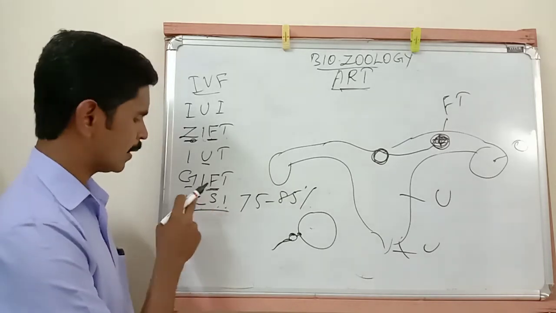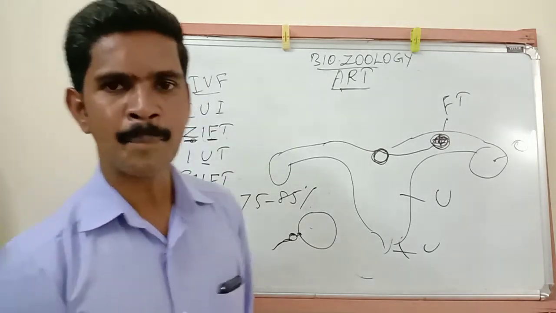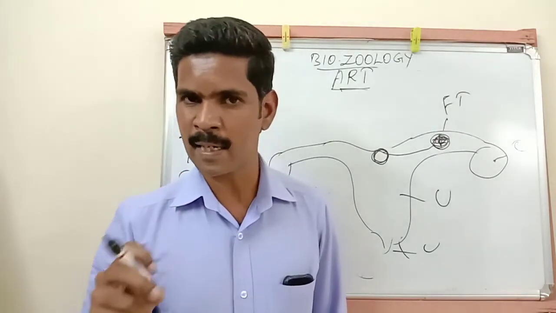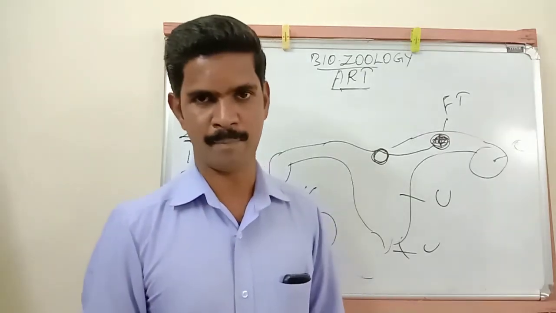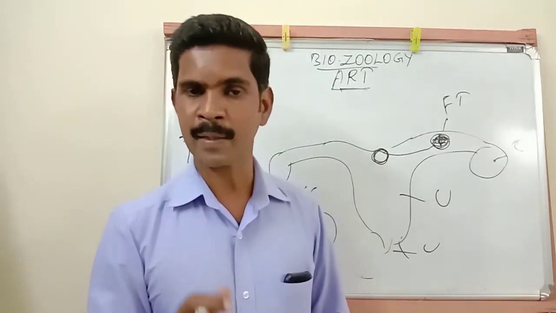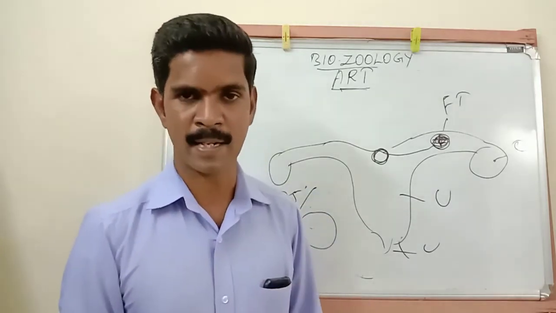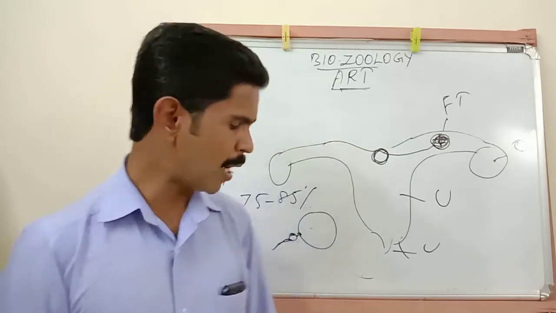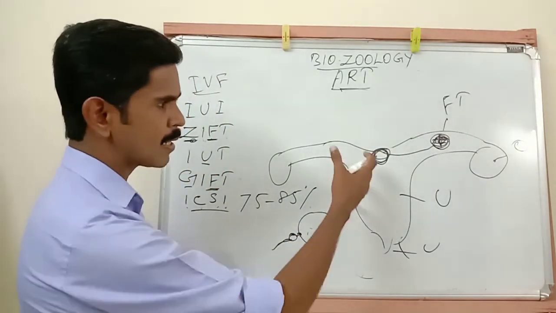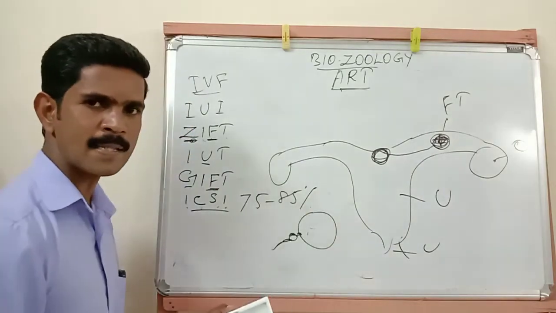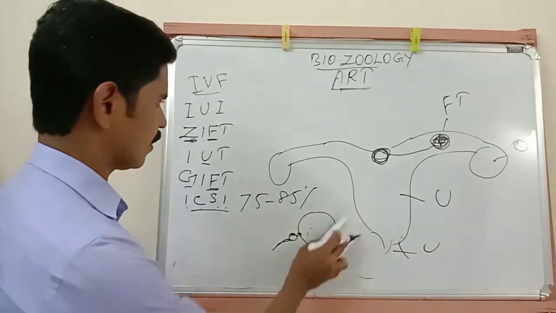ICSI means intracytoplasmic sperm injection. In this method, only one sperm is injected into the cytoplasm of the egg through the focal point very carefully. And this method gives a 75 to 85% success rate. After the fertilization process is over, it is transferred to the uterus. Inside the uterus it is implanted and develops as a baby. Then next,